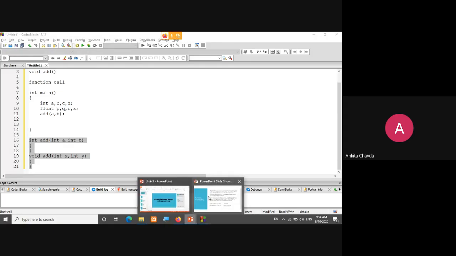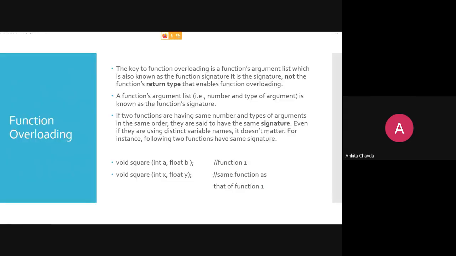Here I already said in theory, read it again and then I'll give you the answer. Why? Here it is said that the return type is not your signature. Your signature is the function's argument list, the number of arguments or the type of arguments. That is your function signature, but the return type is not. It doesn't actually differentiate between your two functions.